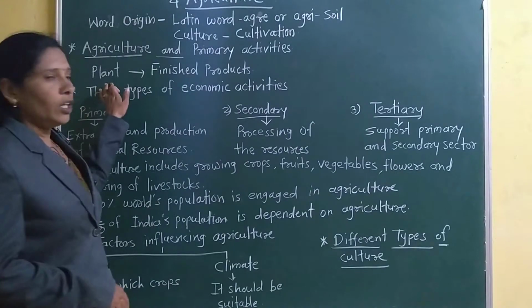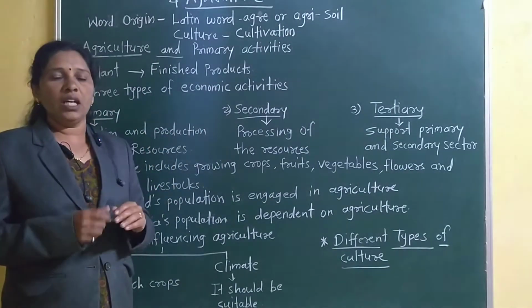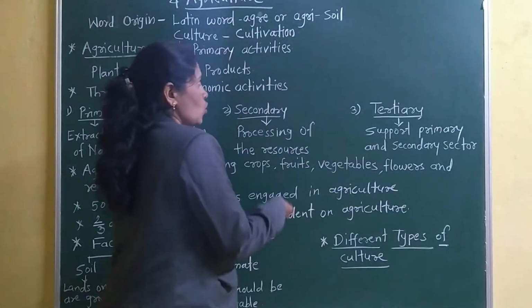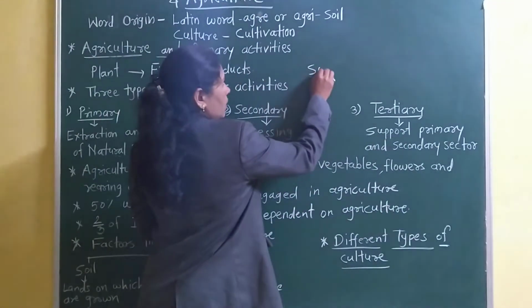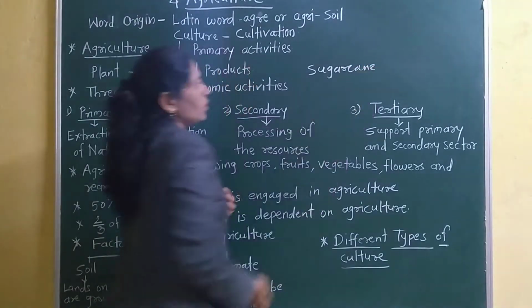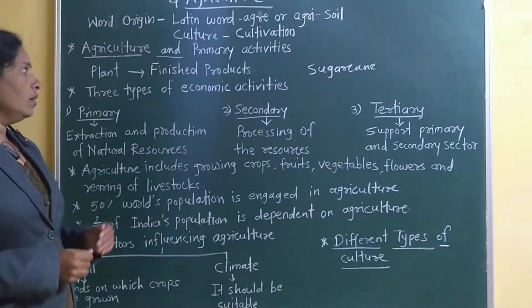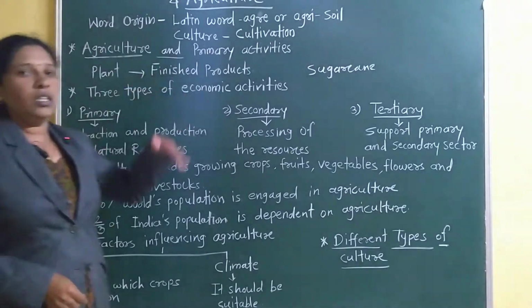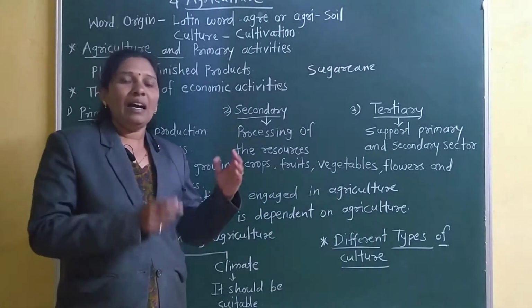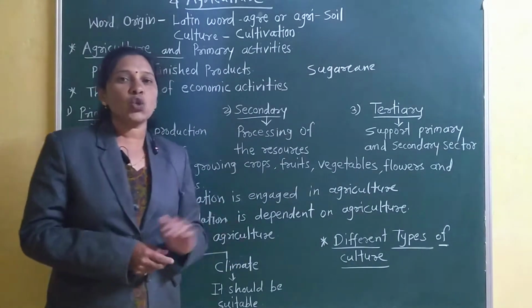We are growing plants, means the farmer grows the plants. For example, suppose sugar cane is there. Suppose any farmer grows the sugar cane, and then that sugar cane is sent to the sugar factory. After processing we get sugar.